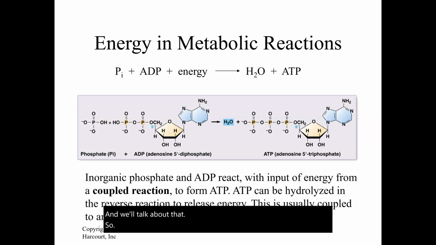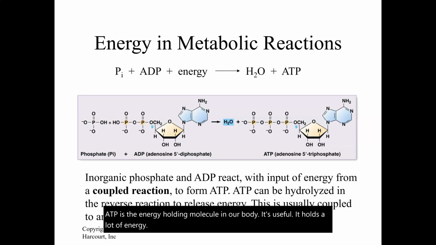Some reactions need more than one reaction to happen at the same time. And so here's a very important reaction. This one is important to know because ATP is the energy holding molecule in our body. It holds a lot of energy.